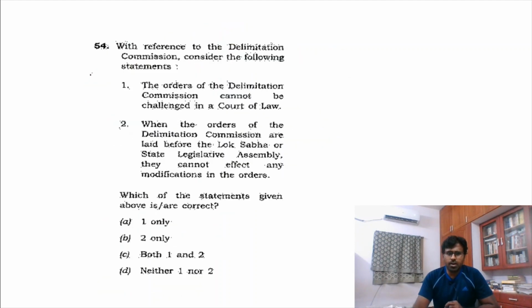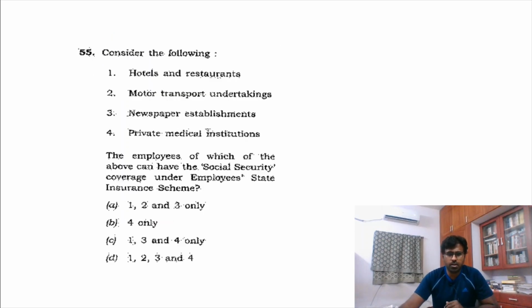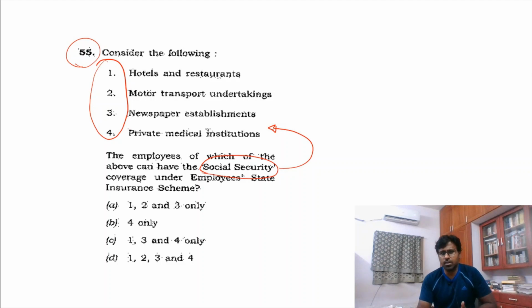Again, this was a tough question. Delimitation commission, I couldn't have any logic about that. And again, this was a difficult question for me. But logically, if you see this, all of this needs social security. So in terms of that, social security, the state insurance scheme would definitely cover everything. The state cannot leave out anyone from social security, hence logically it should come. But on the day, this was a very tough thing for me. I did not see it as an easy question.